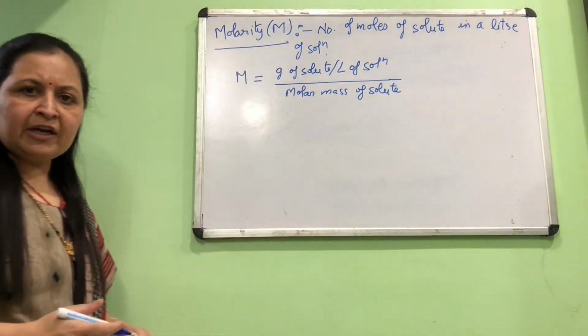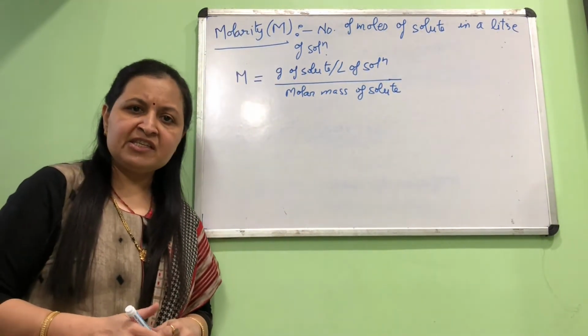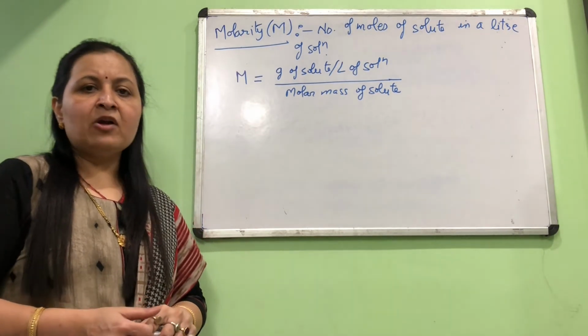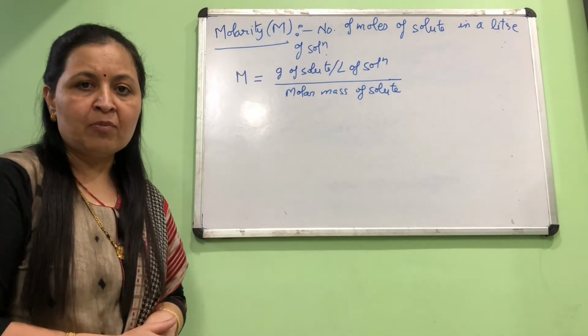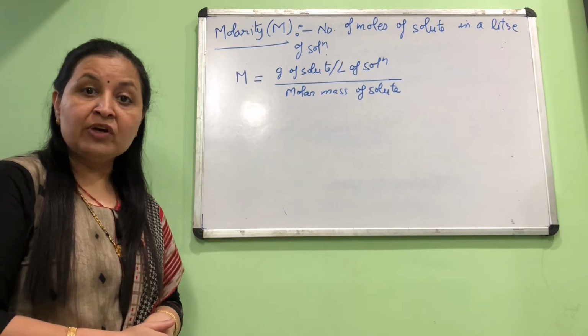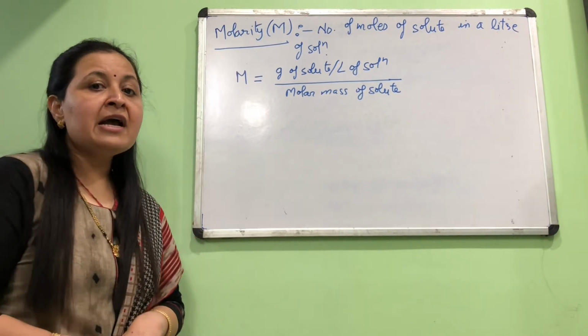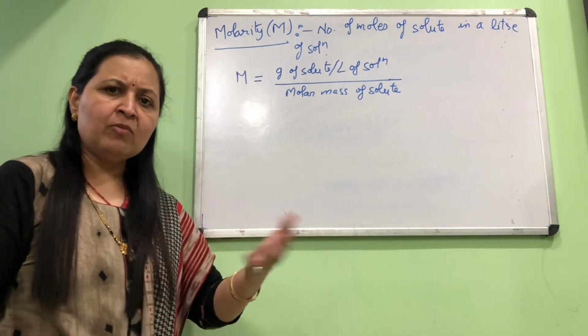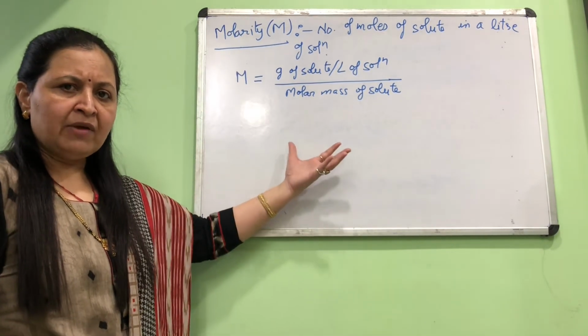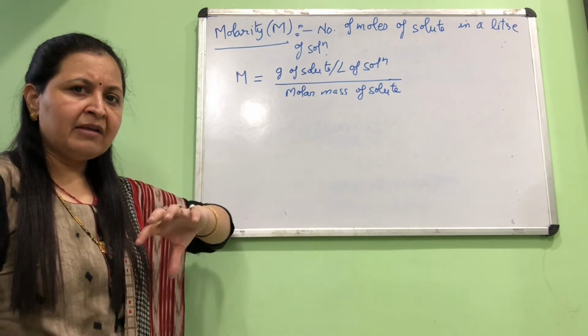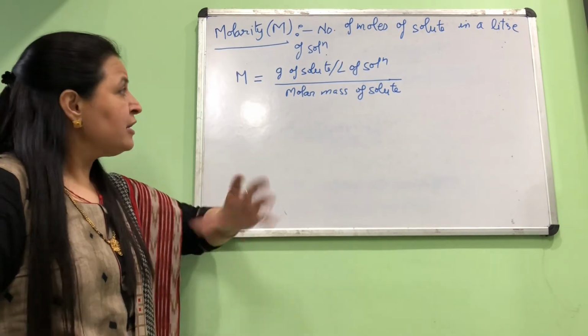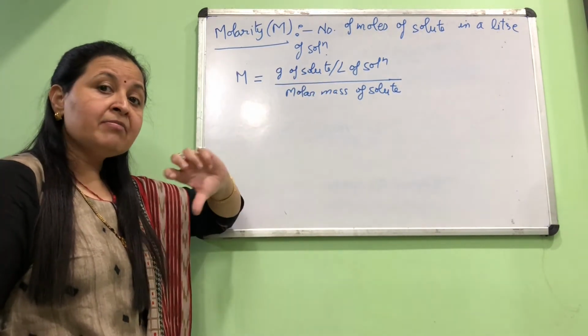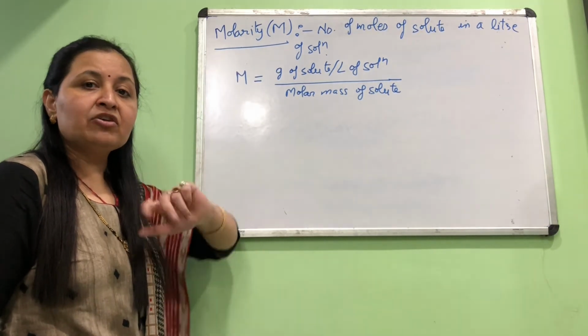Maybe this looks a different kind of formula, but I'll tell you, it is very easy to calculate, and it will reduce your efforts in your competitive exams to find molarity and to relate molarity of one solution to the other. You will find many types of formula, and this is one of them which I find reduces our calculation. Okay, so in the numerator you write down mass of solute that is present in a liter of solution.